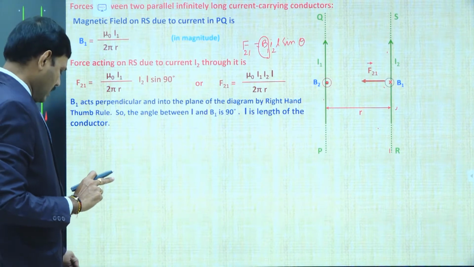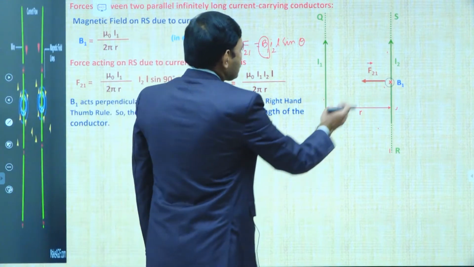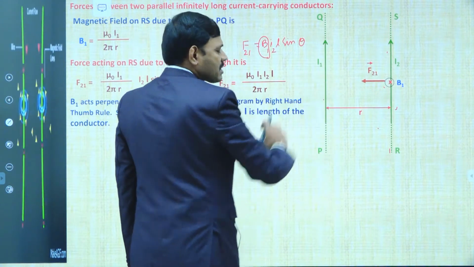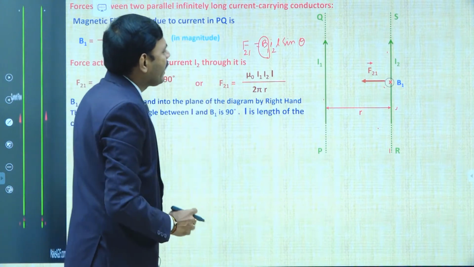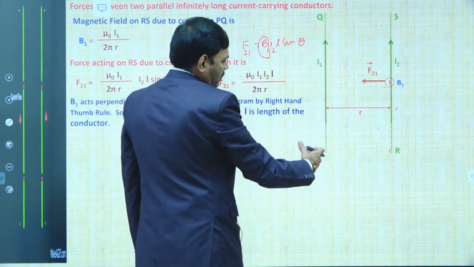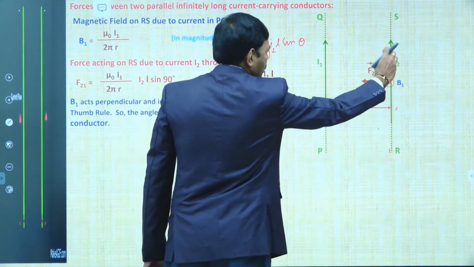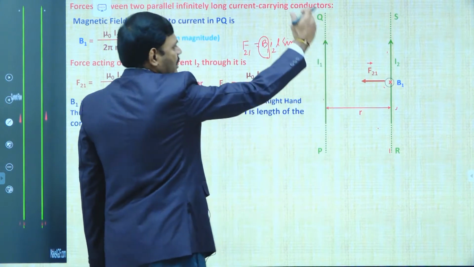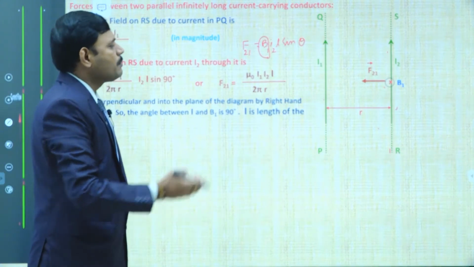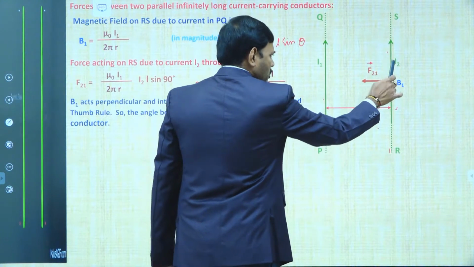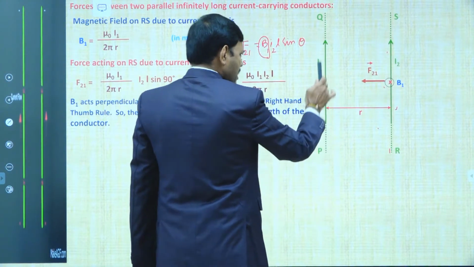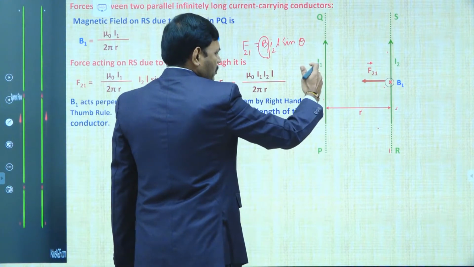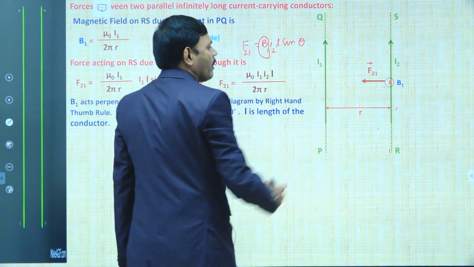Next we would like to know the magnetic field along I1. Next we change our discussion. We would like to find the magnetic field along the I1 current carrying wire due to I2. Here we have the I2 current carrying wire. Due to this I2 current carrying wire, there exists a magnetic field along I1. Let it be B2. I repeat, due to the I2 current carrying wire, there exists B2 magnetic field along the PQ wire.